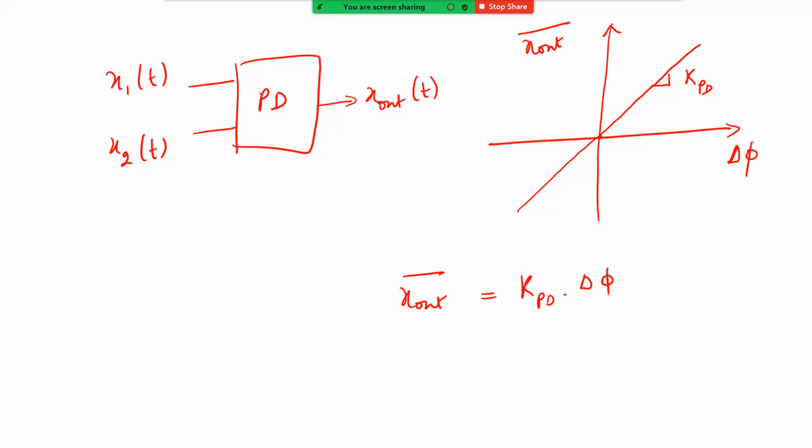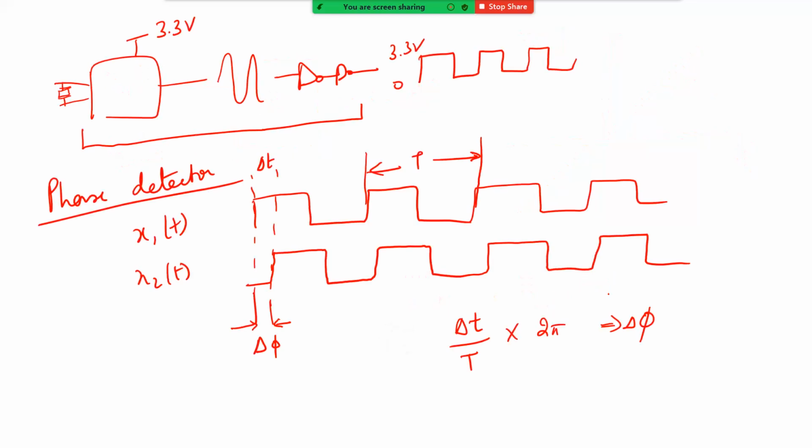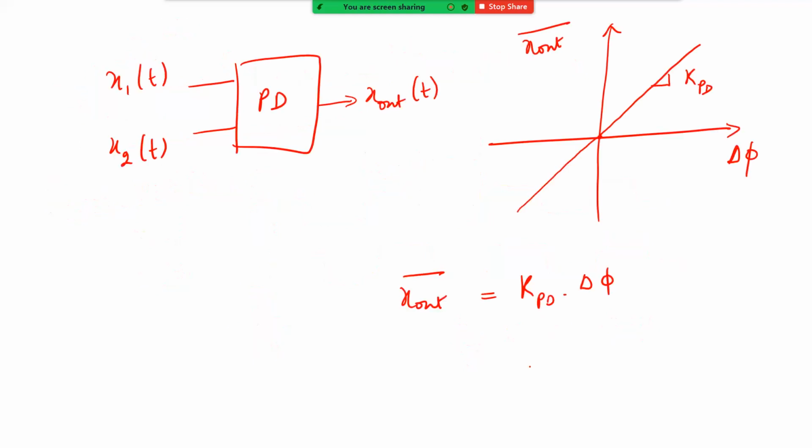I hope you get it. You have a phase difference between two square waves. Both the square waves are rail to rail signals, which is they go from 0 to VDD, and they only have some timing difference between them, or in another lingo, a phase difference between them. This phase detector is going to convert that phase difference, or time difference, into a DC voltage which is proportional to delta phi. So this is how we want our phase detector to work. Now, how can we do this?